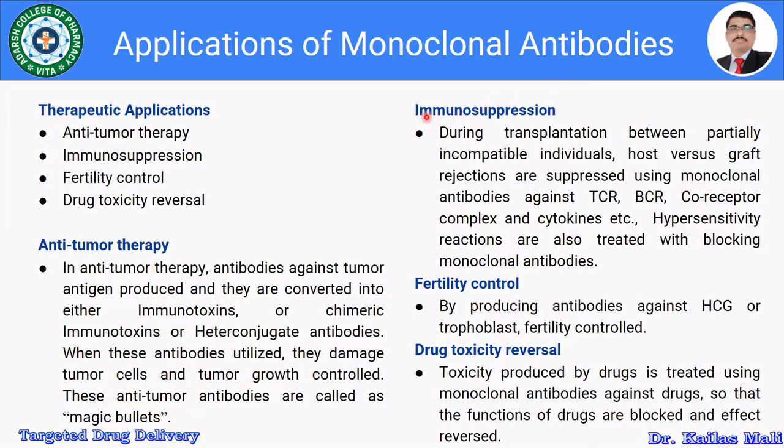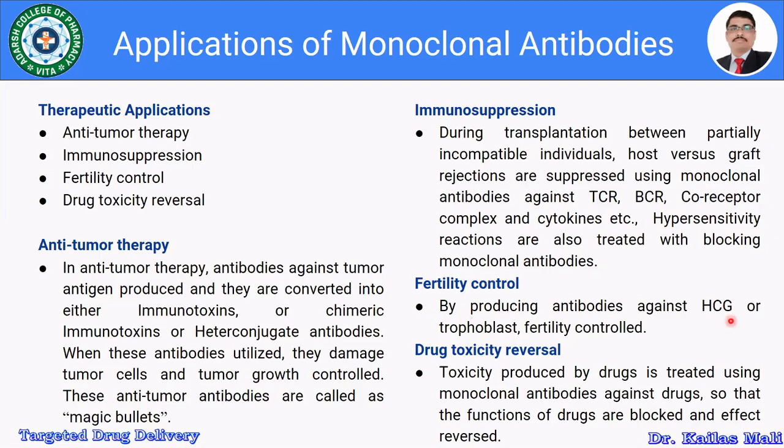Then the second is immunosuppression. During transplantation between partially incompatible individuals, host versus graft rejections are suppressed using monoclonal antibodies against TCR, BCR, co-receptor complex, and cytokines. Hypersensitivity reactions are also treated with blocking monoclonal antibodies. So it is used in immunosuppression during organ transplantation.